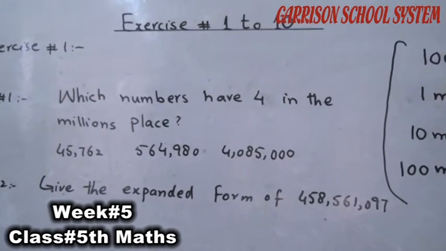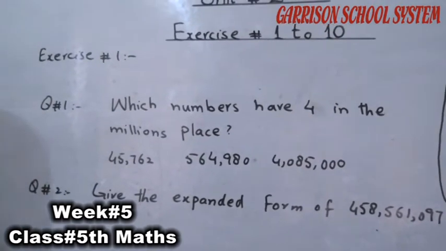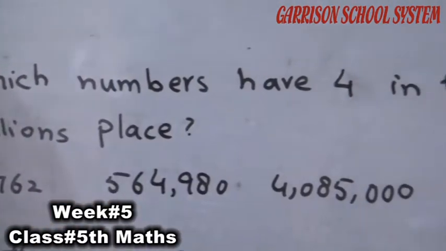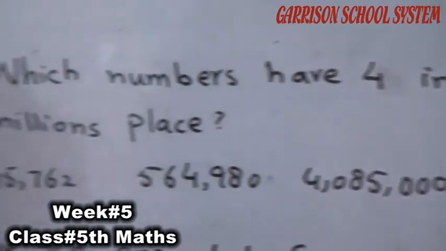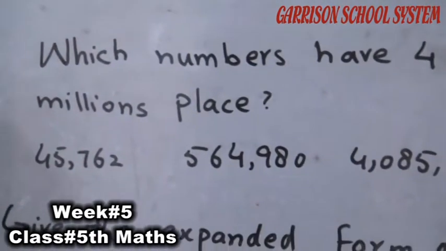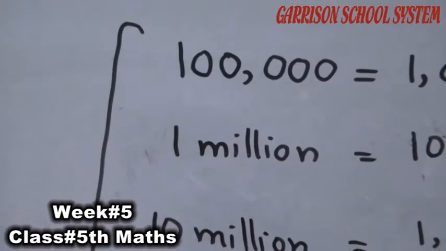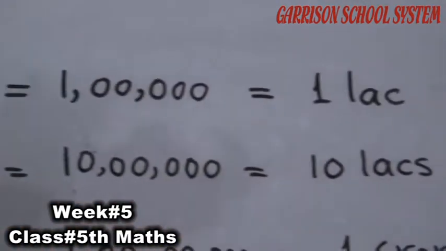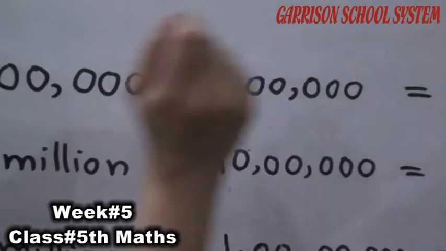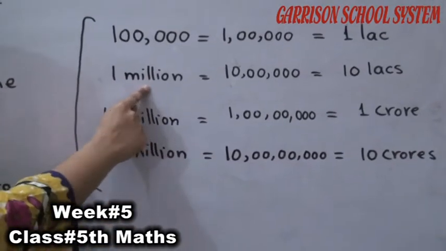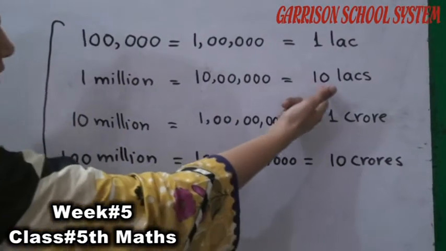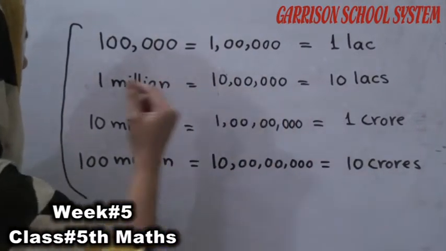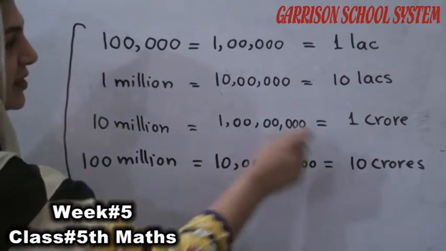Students, in exercise number 1, the question is: which number has 4 in the million place? Students, you already know 100,000 is equal to 1 lakh, as I have written there. 1 million we read as 10 lakh. 10 million we can read as 1 crore, and 100 million we can read as 10 crore.